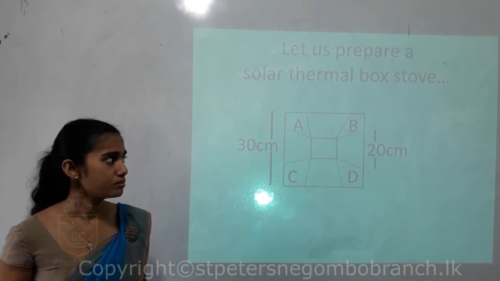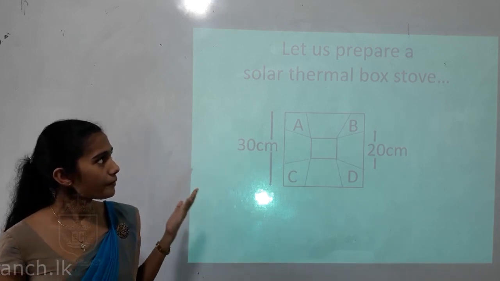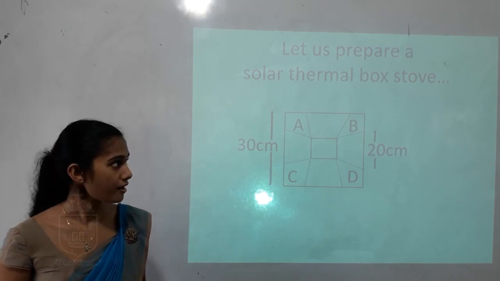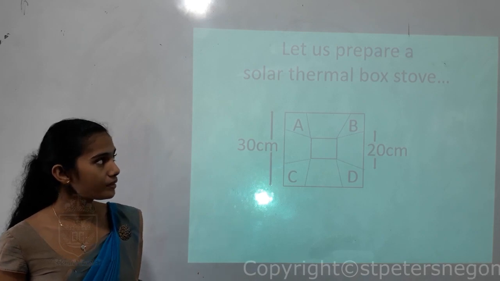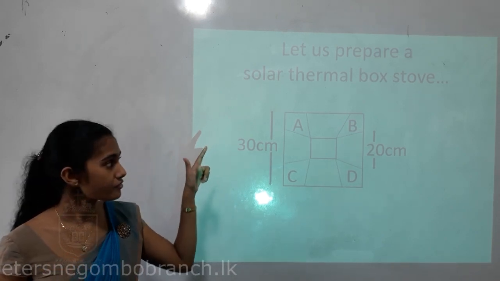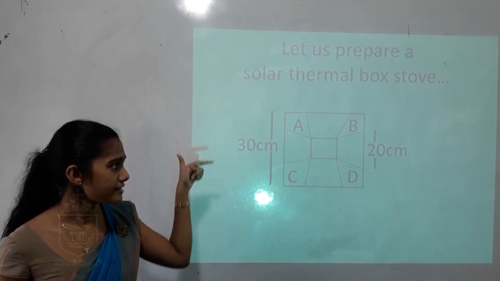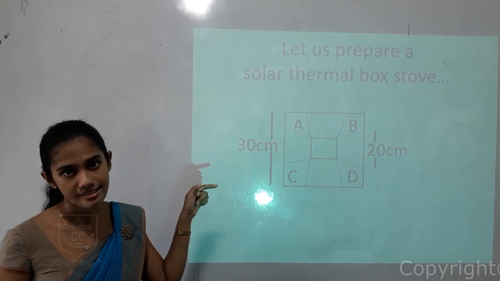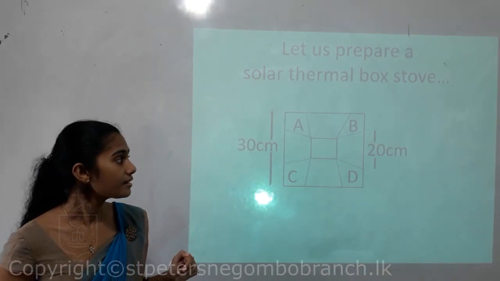So, this is another practical children, okay. Preparing a solar thermal stove box children, right. So, I am going to tell you how to prepare a solar thermal box stove. For that children, you all have to take a piece of cardboard, then this is the size children. One side should be 30 centimeters long and the other side also should be 30 centimeters long.